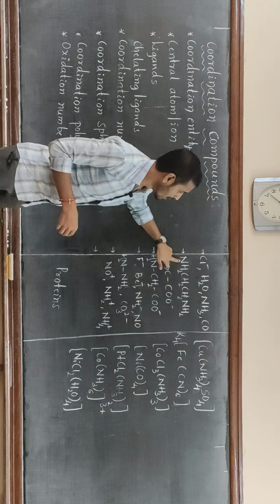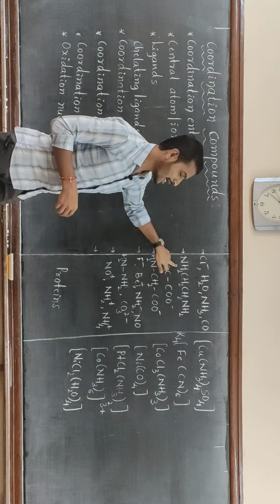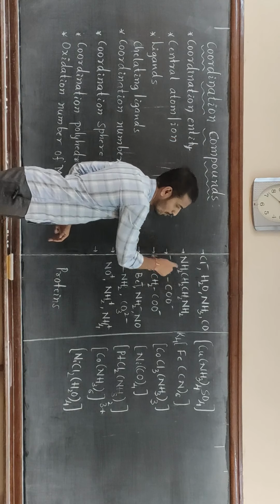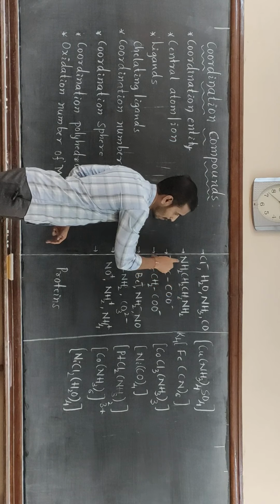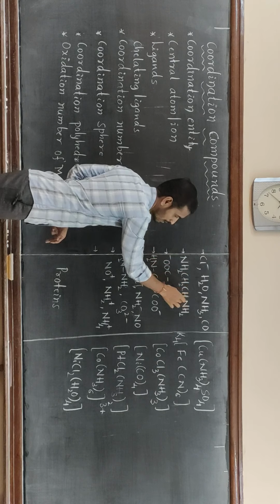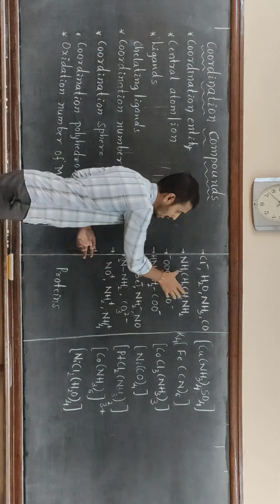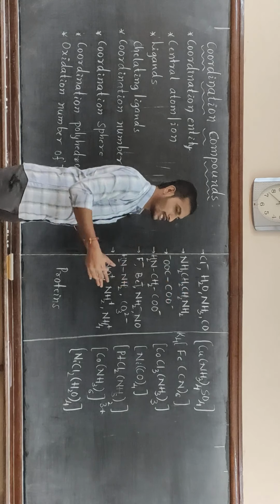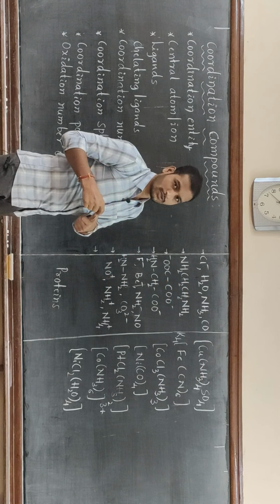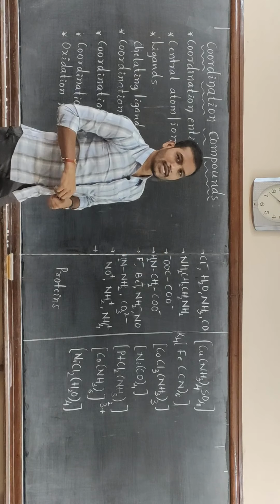Here, ethane 1,2 diamine is considered a bidentate ligand because it has two nitrogen atoms, and these two nitrogen atoms are ready to donate a pair of electrons. At a time, these two donor atoms ligate to the central metal atom by using the two lone pairs of electrons, and hence it is a bidentate ligand.